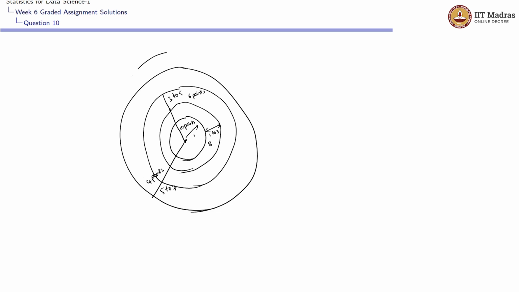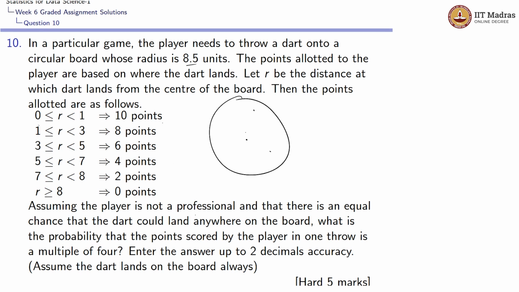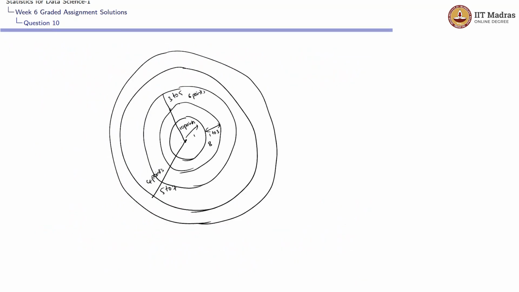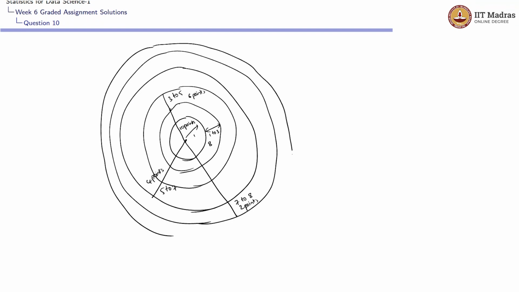And if it is from 7 to 8, then he'll be getting 2 points. And if it is 8 to 8.5, then he'll be getting 0 points.